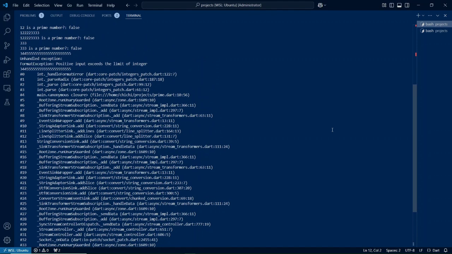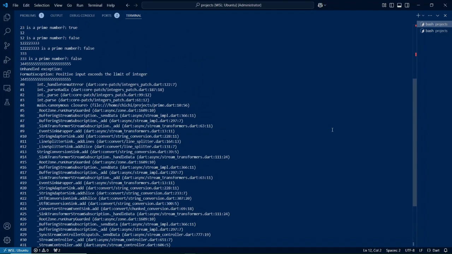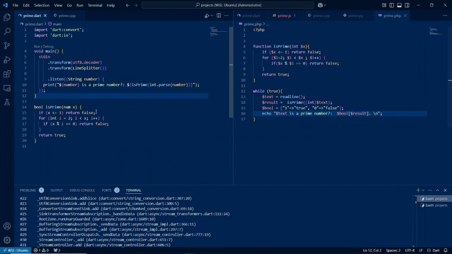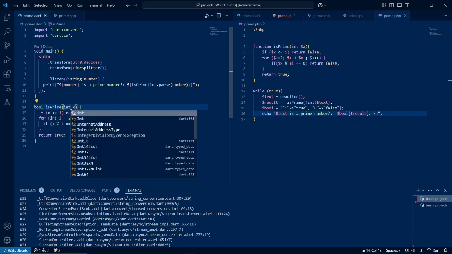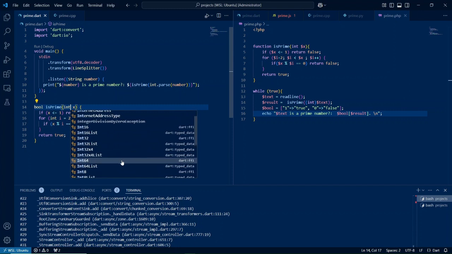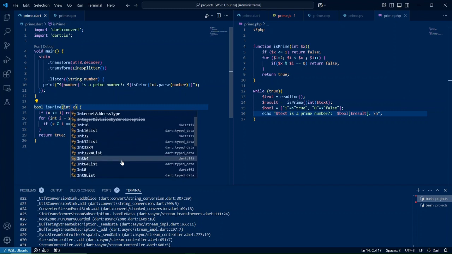All right, so in this case we are told the input actually exceeds the limit of an integer. So guys, can you tell me, so far num is an abstract class, which means this function can also accept doubles and floats, so instead it should be an int. But so guys, I would love to know, is there a way? What about int64?